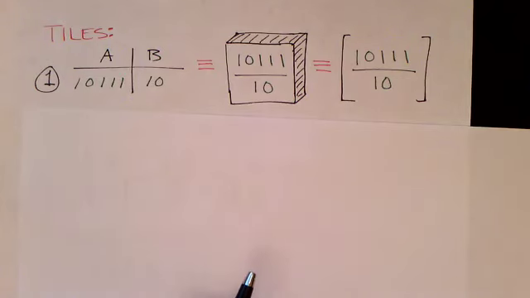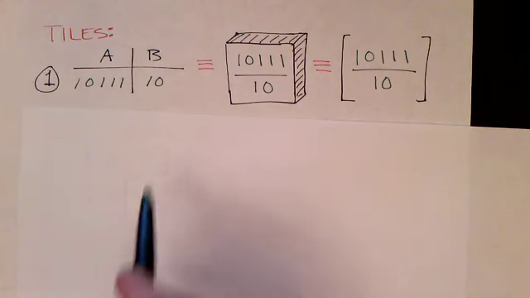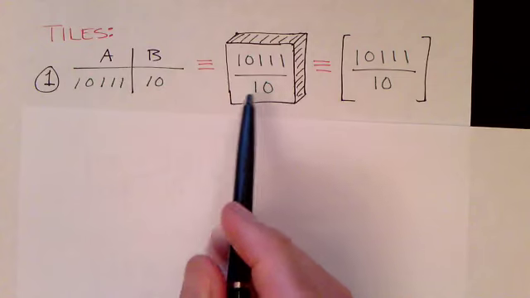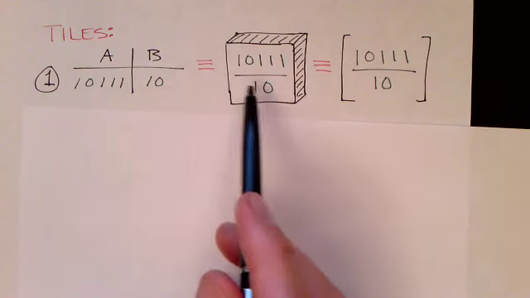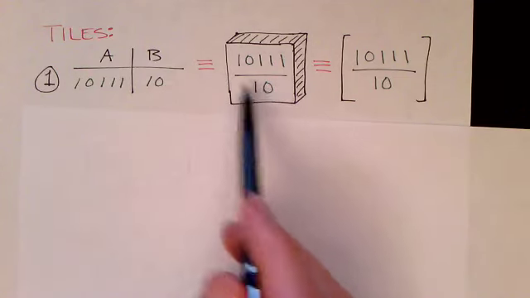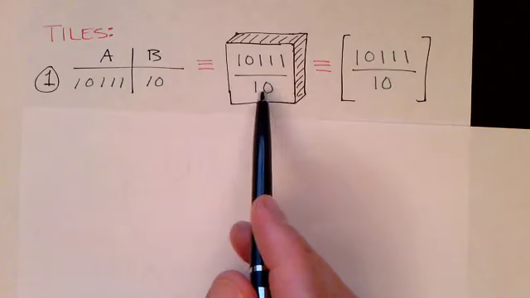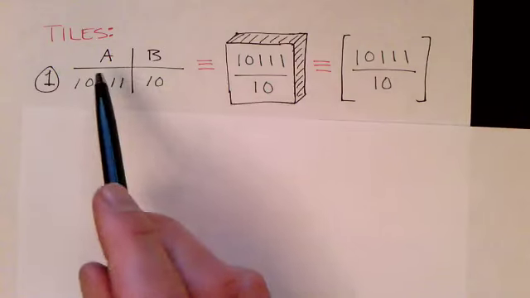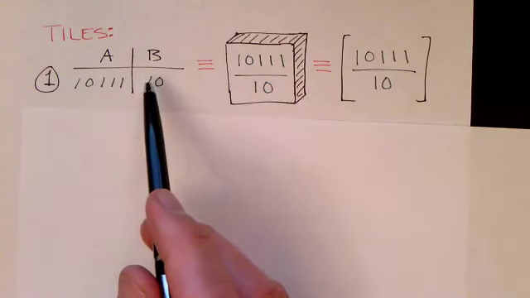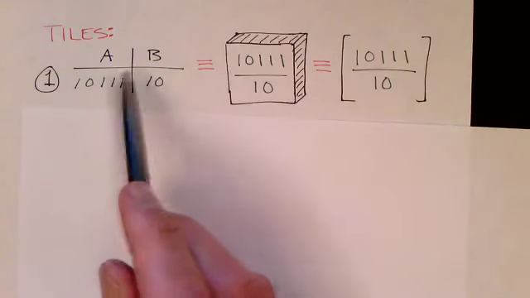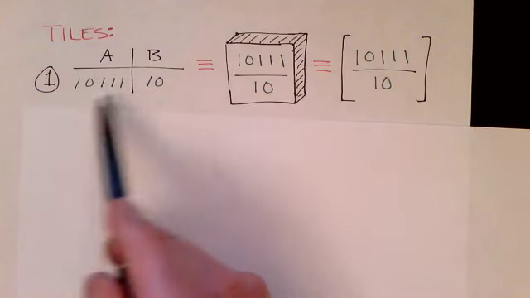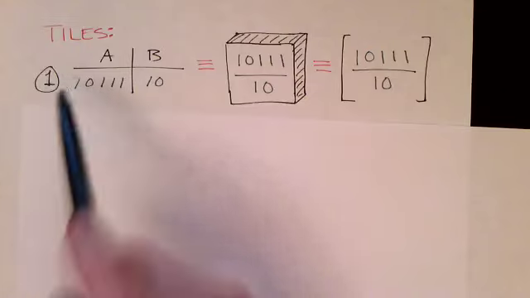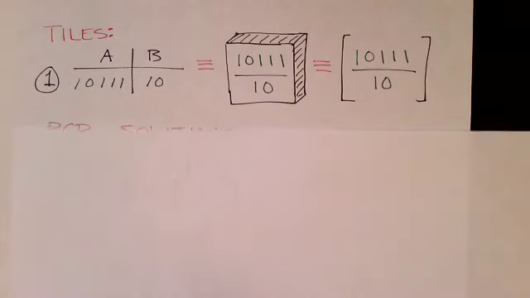Remember that an instance of the post-correspondence problem consists of a number of tiles, or dominoes if you want to call them that. And I've represented them a couple different ways. One way is like this, which looks a little bit like a traditional domino. Another way is with brackets. And I've also represented the tiles this way, where instead of having something on the top, I have an A column and a B column. So however you do it, it's fine.